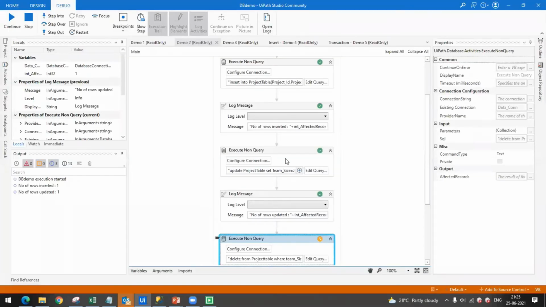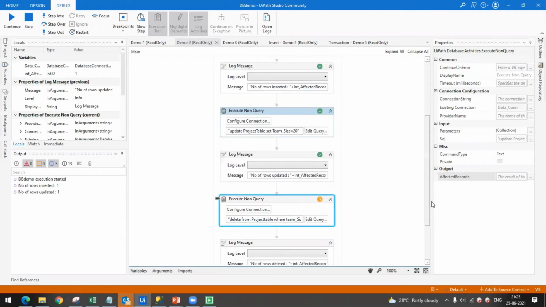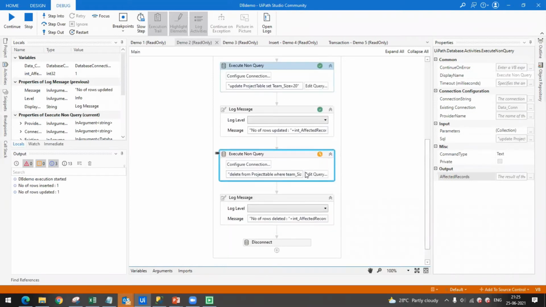One second. Actually, I think the variable here is not passed. Because of that, it is not showing the actual value. So actually it is showing the previous value. So two rows are affected actually. So even here also, the variable of the affected rows is not passed.